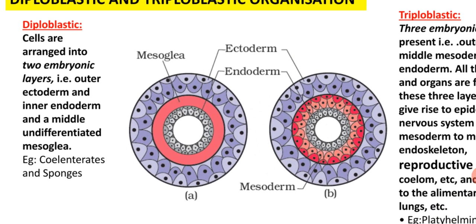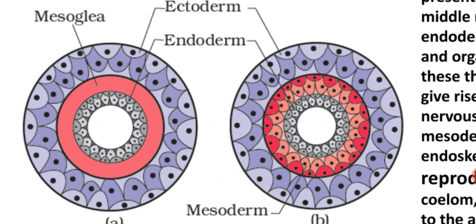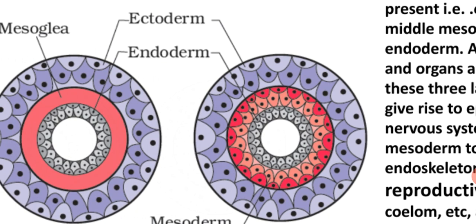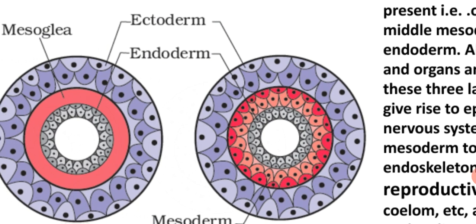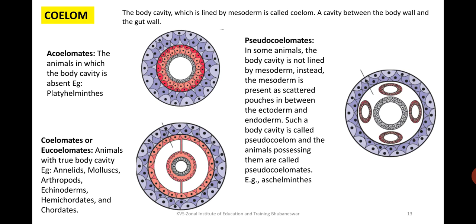The endoderm and ectoderm. But in triploblastic there is the formation of one more layer, that is mesoderm, and these layers are embryonic layers. Finally they will change into different organs, and these organs will be involved in the proper functioning of the organism. Here you will find most of the platyhelminths are triploblastic.